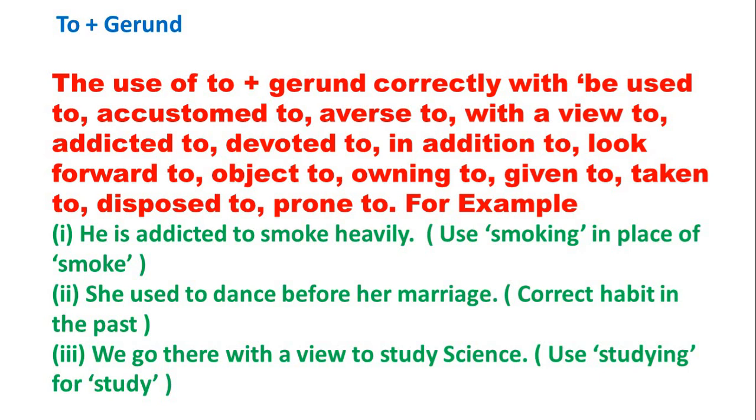For example, he is addicted to smoke heavily. Use smoking in place of smoke. That is gerund. She used to dance before her marriage. This is a correct habit in the past. She used to dance before her marriage. So if you remove to here, then what will be the answer?